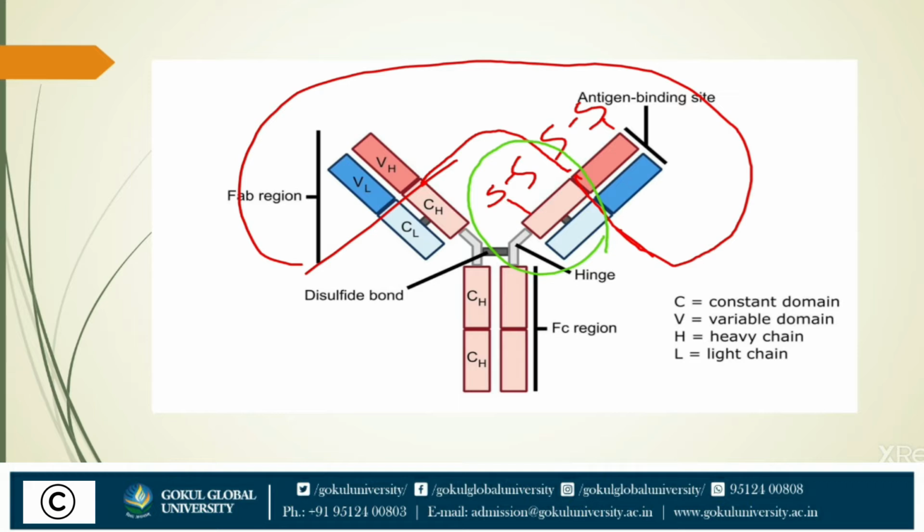With the help of the FAB region, they can specifically interact with the antigen. There is a portion at the bottom known as the Fc region. With the help of this Fc region, it interacts with the cell surface receptor of our immune cell. For example, B cell, lots of antibodies attach to the B cell with the help of the Fc region. Now, we can see in detail, there are 2 heavy chains. This small fragment is a light chain.